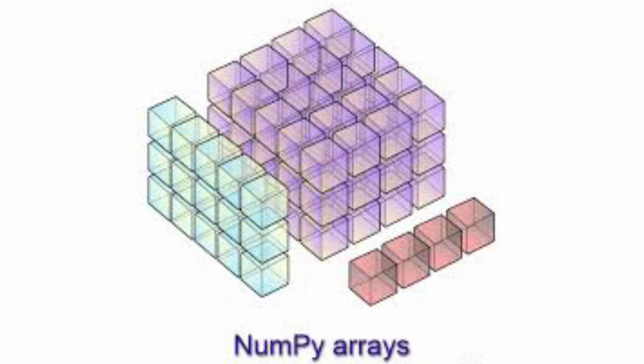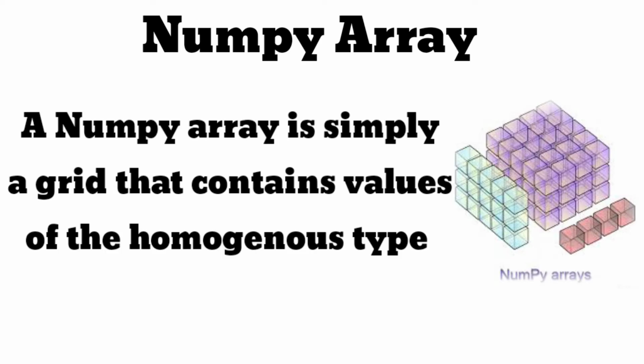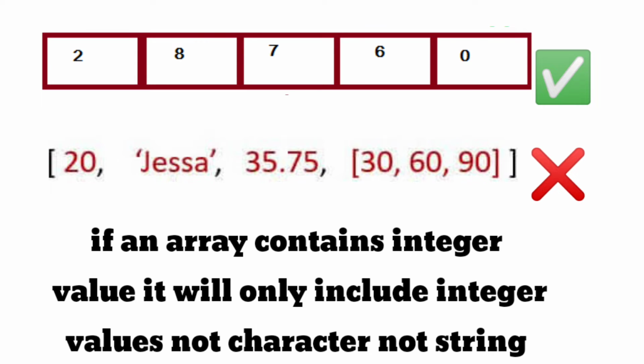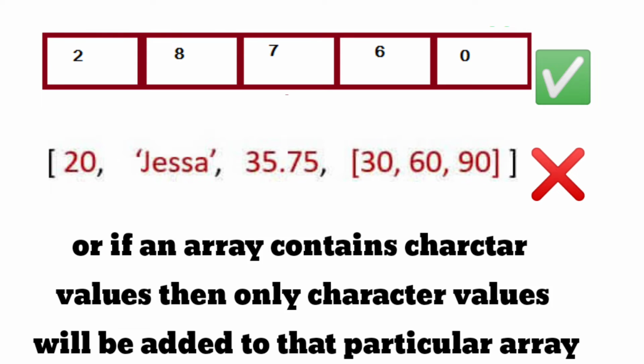We are going to discuss our next topic of NumPy, that is NumPy arrays. So first of all, what is a NumPy array? A NumPy array is simply a grid that contains values of a homogeneous type. Here a word comes: homogeneous. It means that a NumPy array can only include values that are of the same kind. That is, if an array contains integer values, it will only include integer values, not characters, not strings. Or if an array contains character values, then only character values will be added to that particular array.